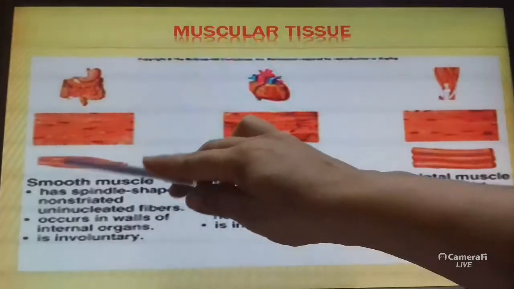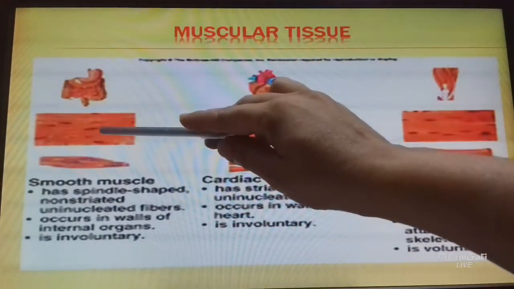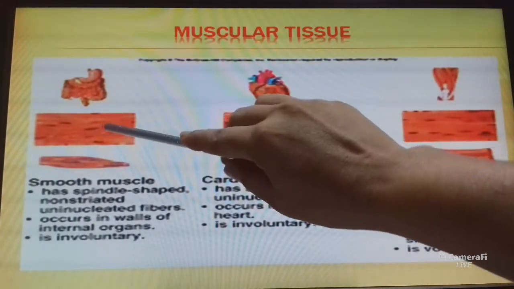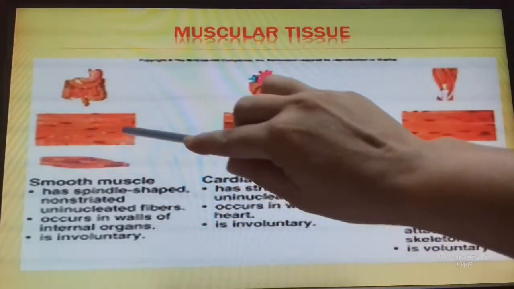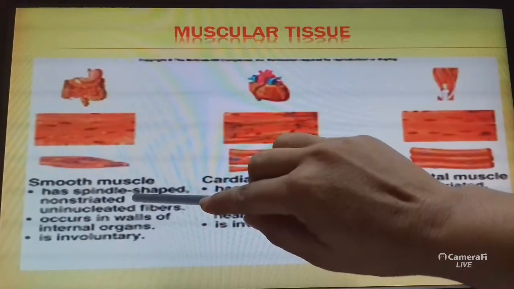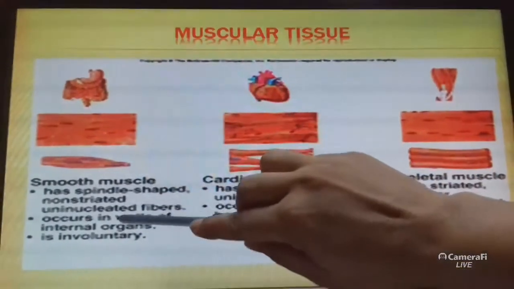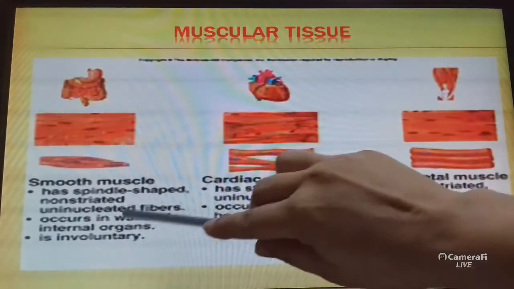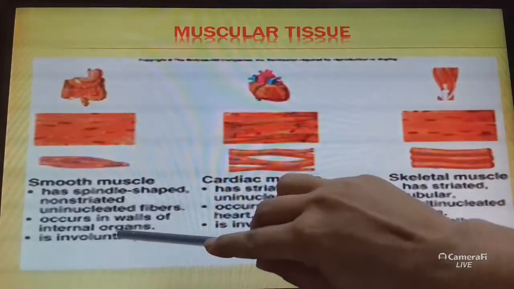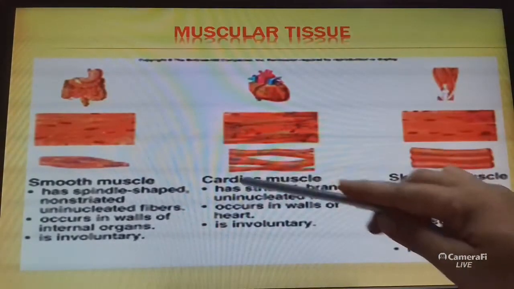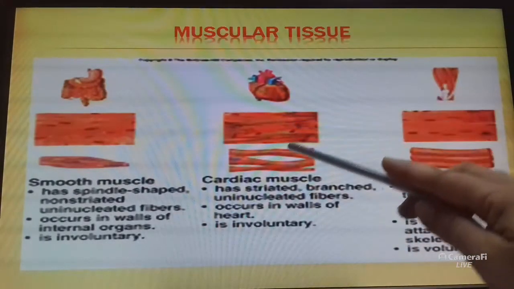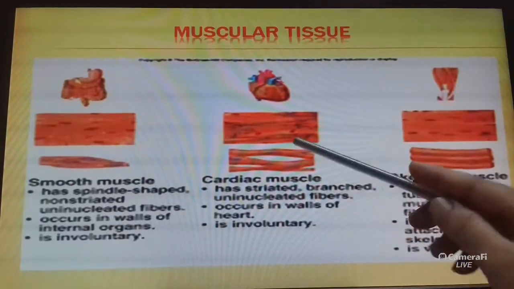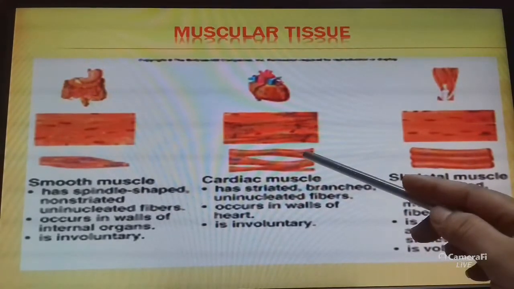And this is involuntary muscle or smooth muscle, not striated, with uninucleated fibers. This is also known as involuntary muscle because these muscles are not under our control. And this is cardiac muscle. Cardiac muscles have striated, branched and uninucleated fibers.